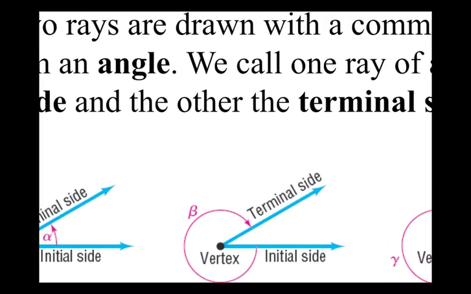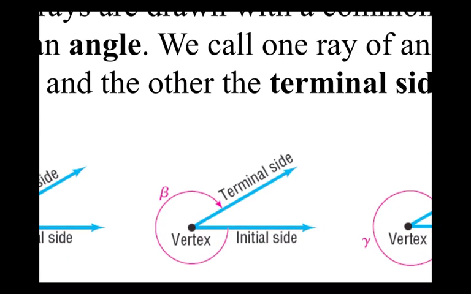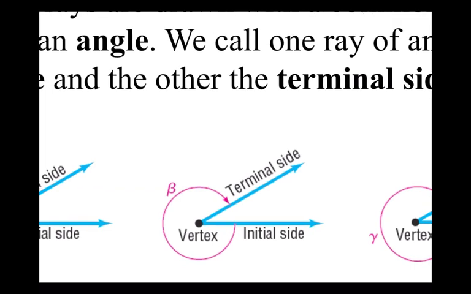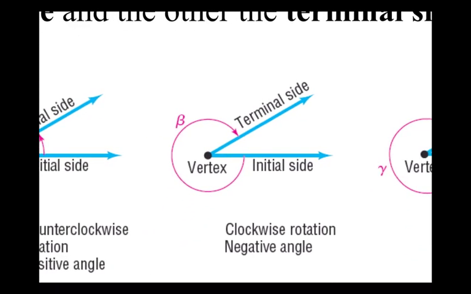Then this one still has the same initial side and the same terminal side. But now, which way did this angle rotate? If we start at the initial side, notice it's rotating clockwise because it's going the same direction as the hands on the clock, right? So we consider this clockwise. This is what we will call a negative angle, or it has negative rotation. This angle has negative rotation. So this one's rotating clockwise, and we'll call this a negative angle.